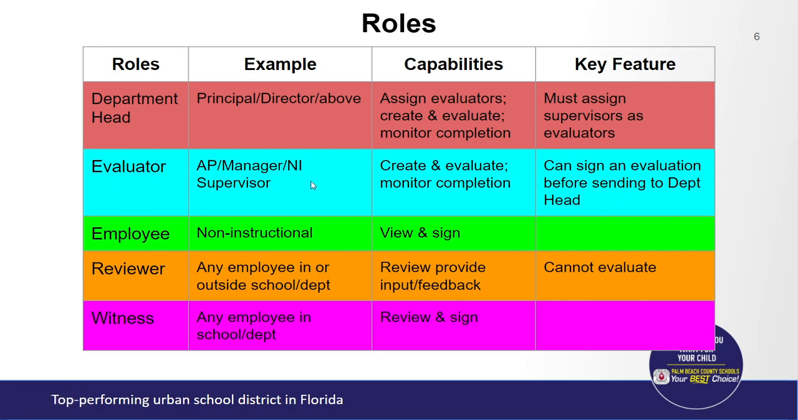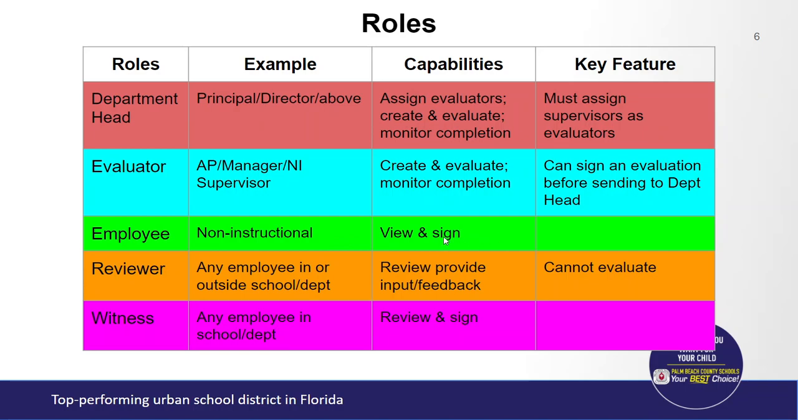Let's look at the evaluator role. This will likely be an assistant principal, a manager, or another non-instructional position that acts as a supervisor. As an evaluator, if you assign this role out to those employees, they will have the ability to create evaluations and evaluate employees, as well as monitor the completion of their evaluations. They have a key feature in that they can sign an employee evaluation before sending it to you, the department head, for final signature.